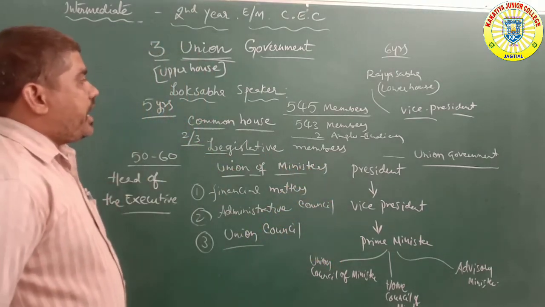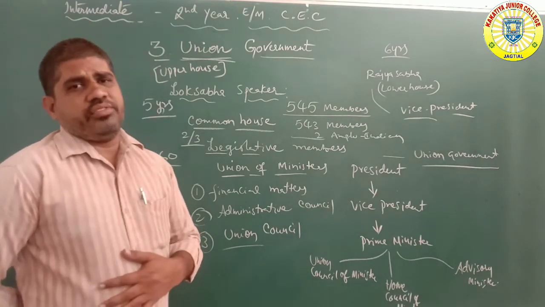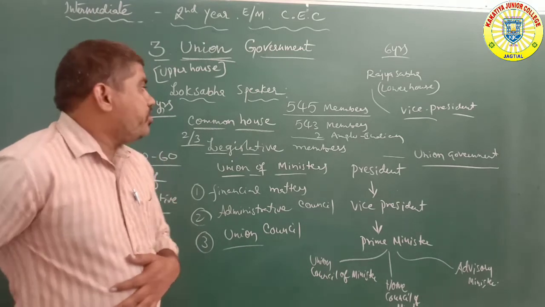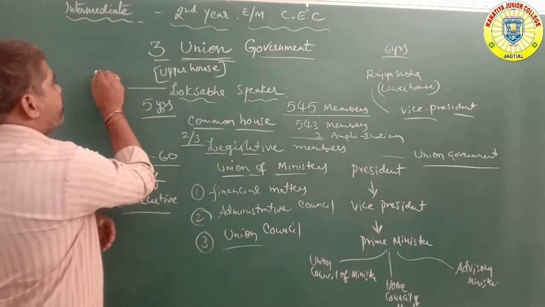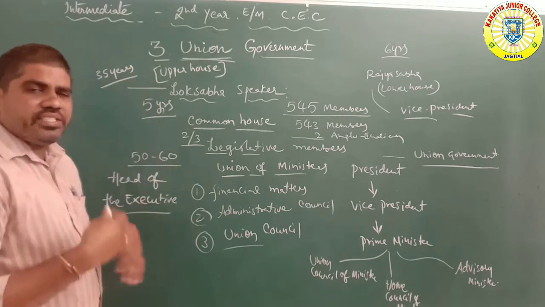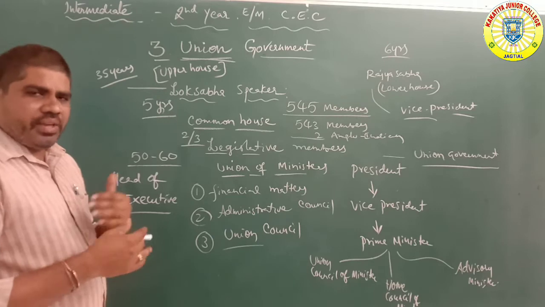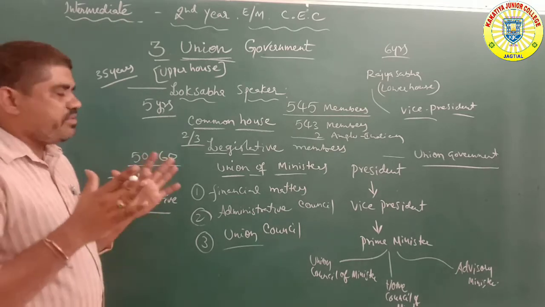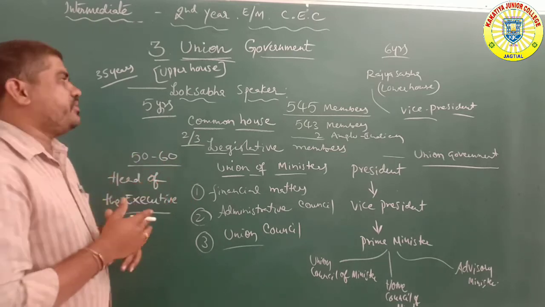Next, the Lok Sabha Speaker. This is the main power of the Common House. This is the main theory. What is the minimum age? 35 and above. The eligibility of the speaker is above 35 years. How many years do they rule? Commonly a minimum of 5 years, sometimes 10 years also, but it depends on the legislative members.